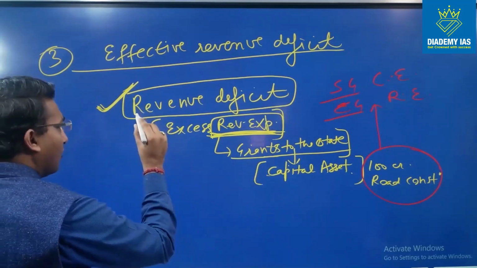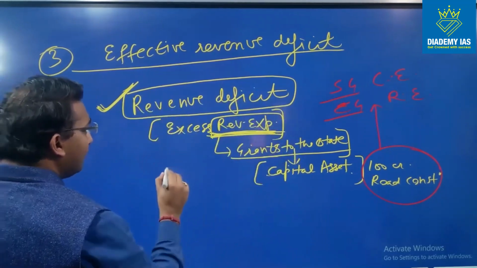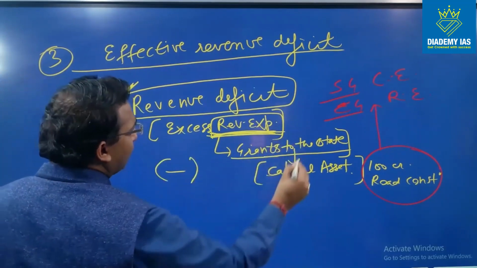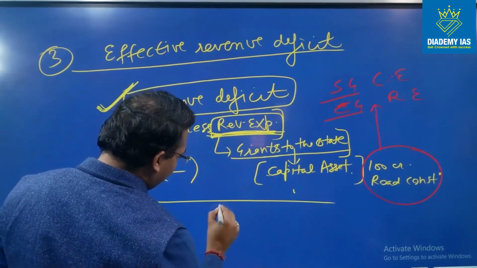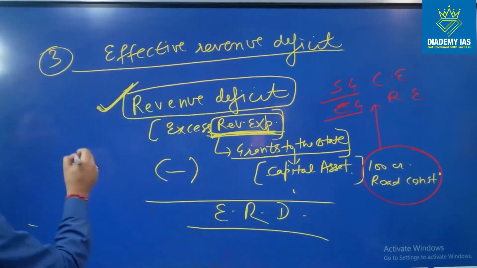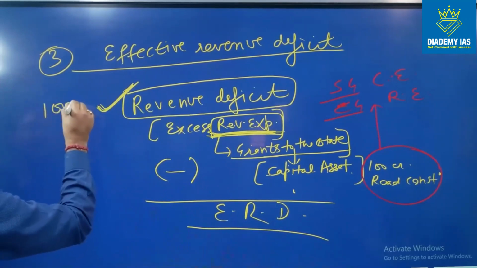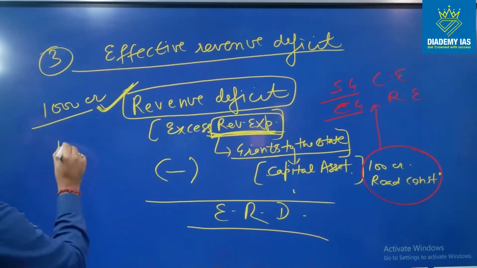So for calculation of effective revenue deficit, we reduce the grant to the state for the capital asset out of the revenue deficit. So this is how we calculate the effective revenue deficit. So for example, the revenue deficit is 1000 crore rupees. Out of this, the grant given to the state for the capital asset creation is 100 crore rupees.